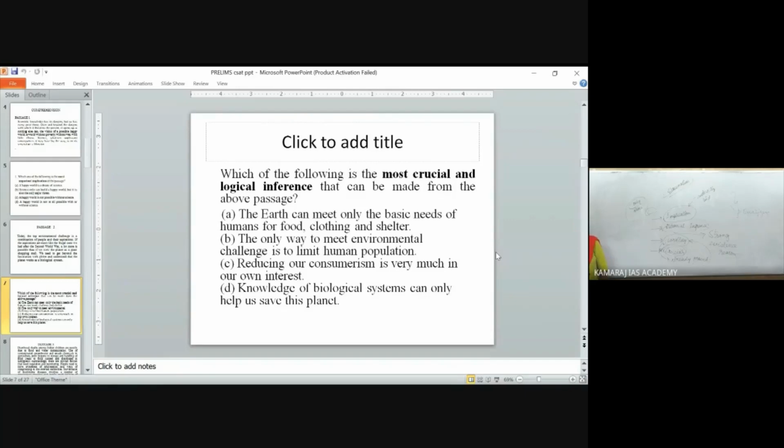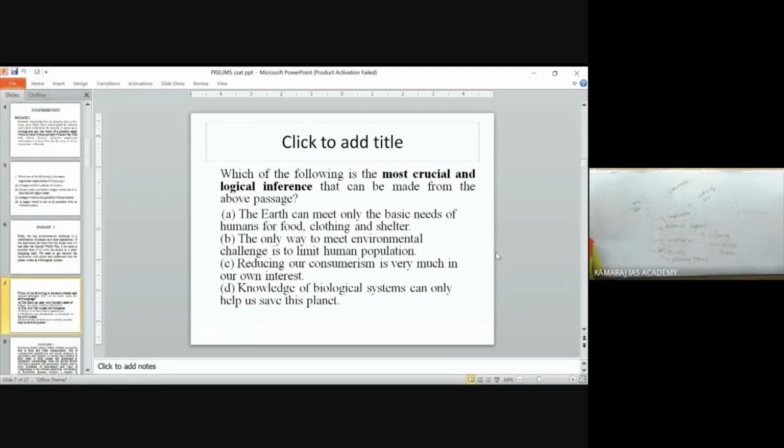Reducing our consumerism is very much in our own interest. Knowledge of biological systems can only help us save this planet? No, knowledge about biological systems is not insisted on in the passage. So it is very easy to come to the conclusion of reducing our consumerism, because without thinking of this as a big shopping mall, you can reduce your consumerism and live a frugal, simple life.